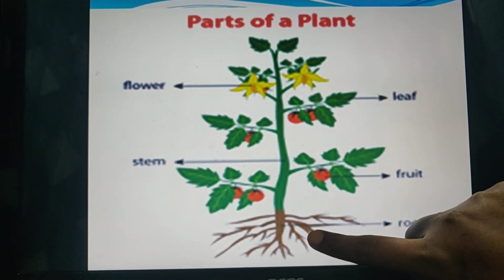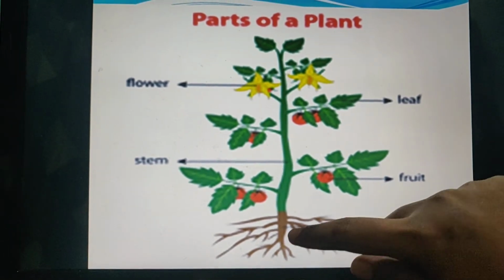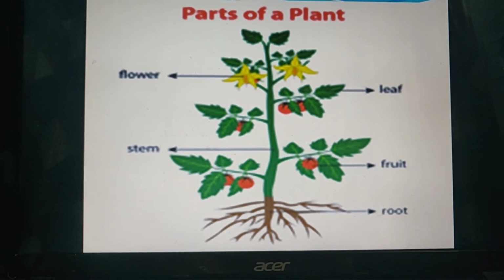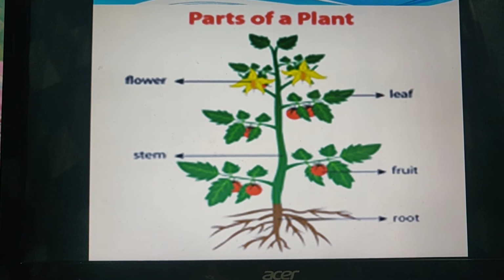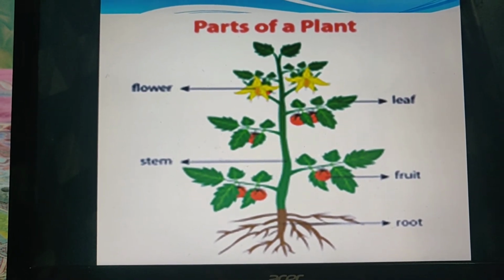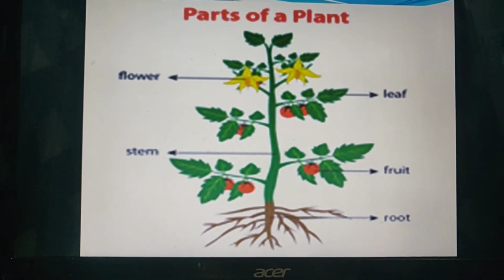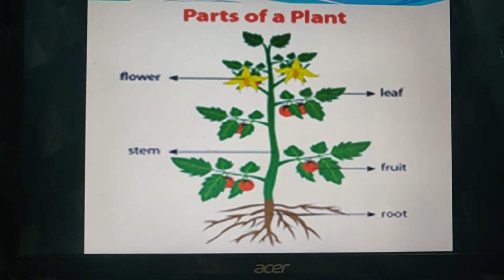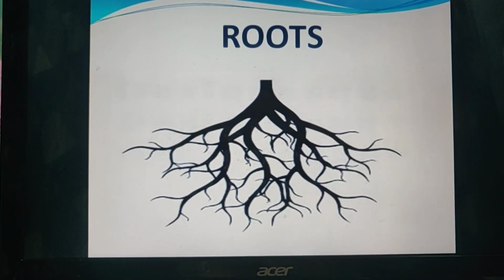So this is the root of the plant. Roots are under the ground. Then above the ground we have the stem, the branches, leaves, fruits, flowers. If it is a fruit plant, we get a fruit on that plant. अगर वो plant flower वाला plant है, तो उसमें flowers उगेंगे. So if it is a vegetable plant, उसमें vegetable आएगा. So these are the different parts of the plant. Now let's have a look one by one on each part.